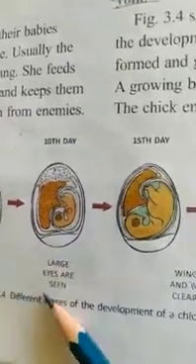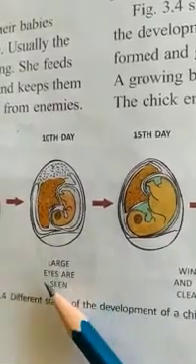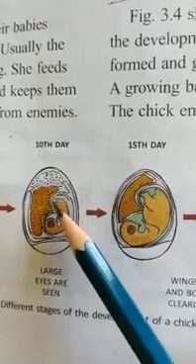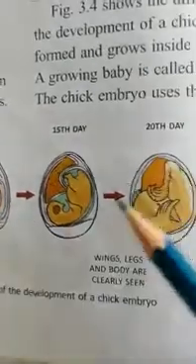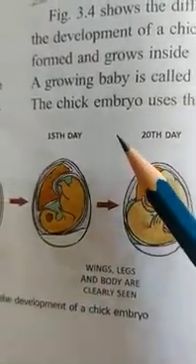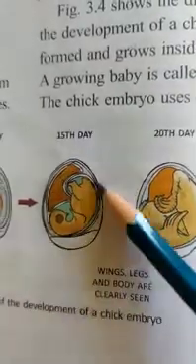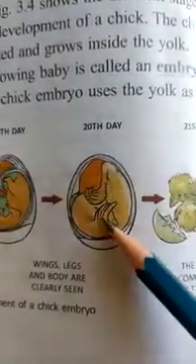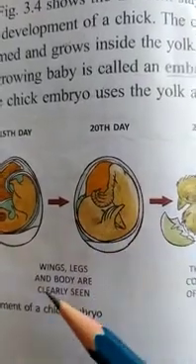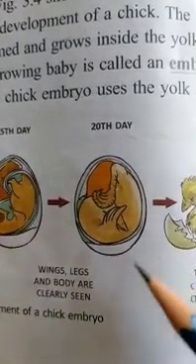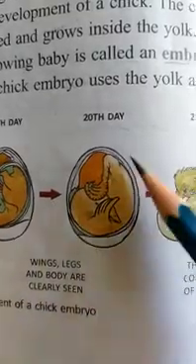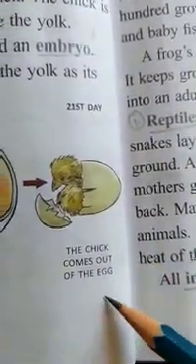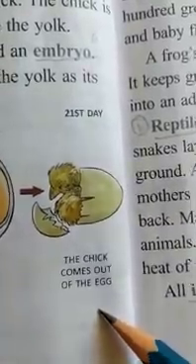Then on the 10th day large eyes are seen. You can see the large eyes, and the embryo is developing. On the 15th day you can see the embryo like this. On the 20th day you can see the claws, wings, legs and body clearly. Yes, now in this egg it is clearly seen. And then the chick comes out of the egg on the 21st day.